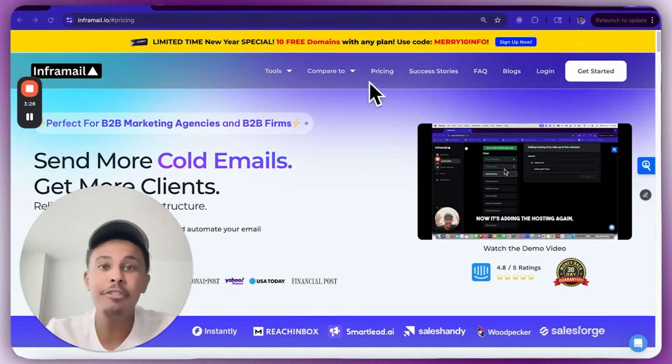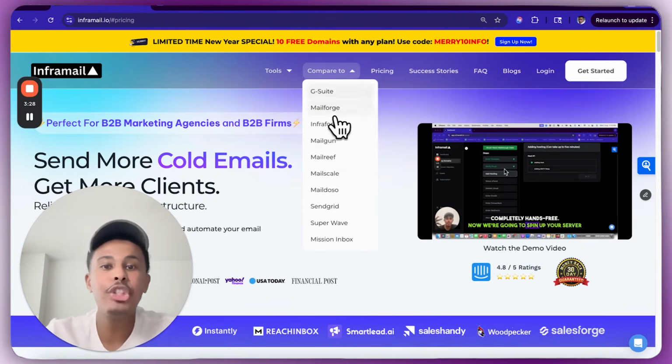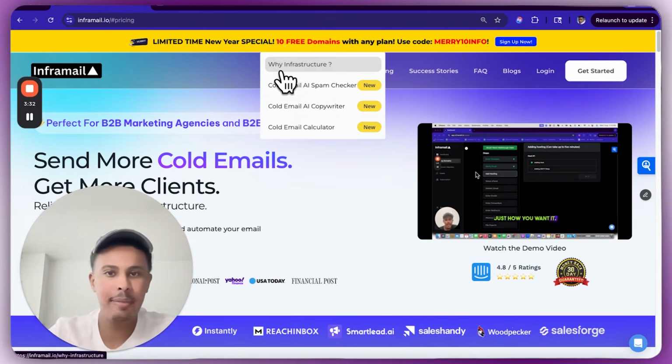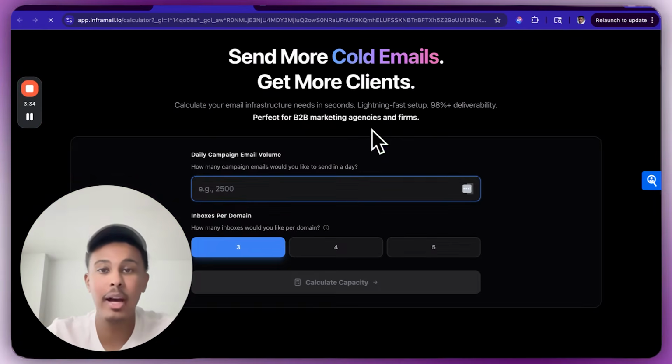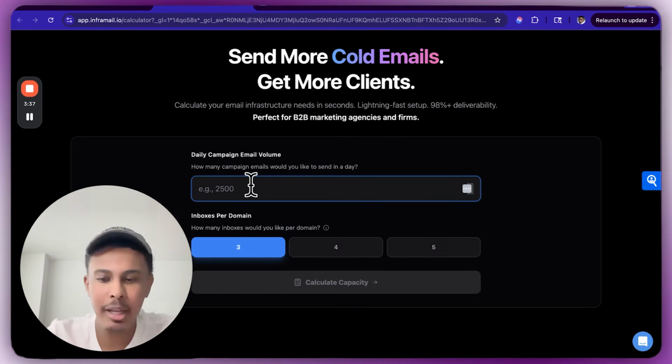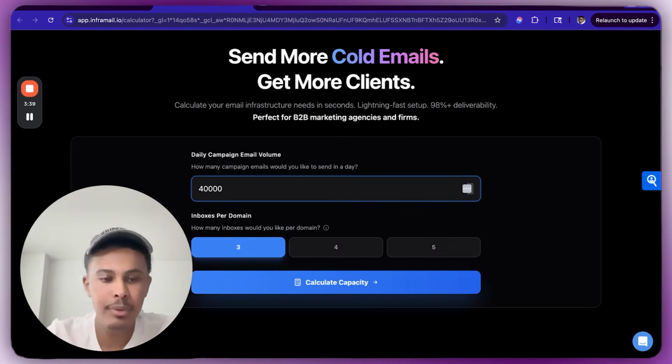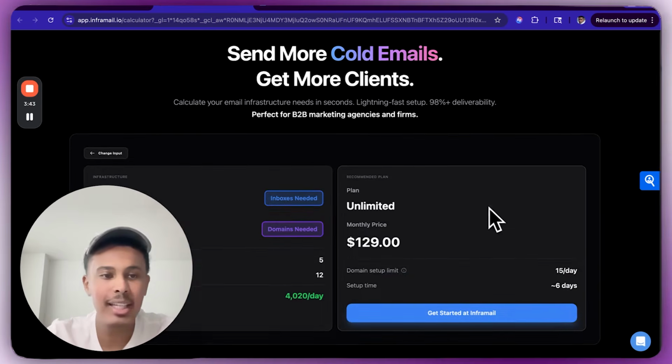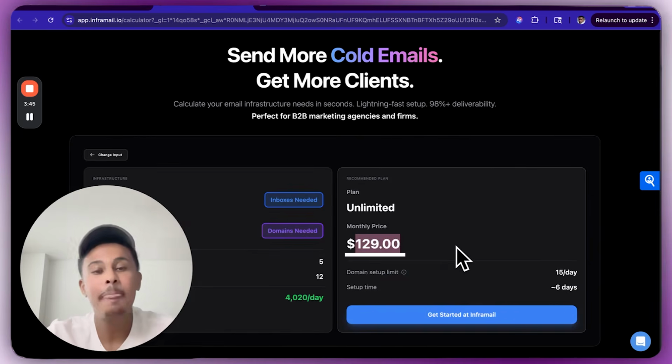By the way, if you're confused on exactly what you need to send, let's say you want to have a certain amount of emails you want to send, you can use the cold email calculator right here. And let's say your daily campaign volume, let's say you want to send 4,000 emails a day, right? So let's say you want to do 5 inboxes per domain, you calculate the capacity, you only need to pay $129 a month, right?